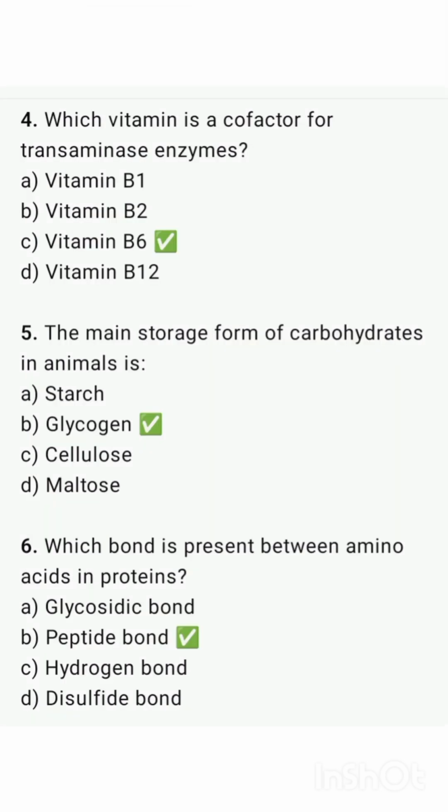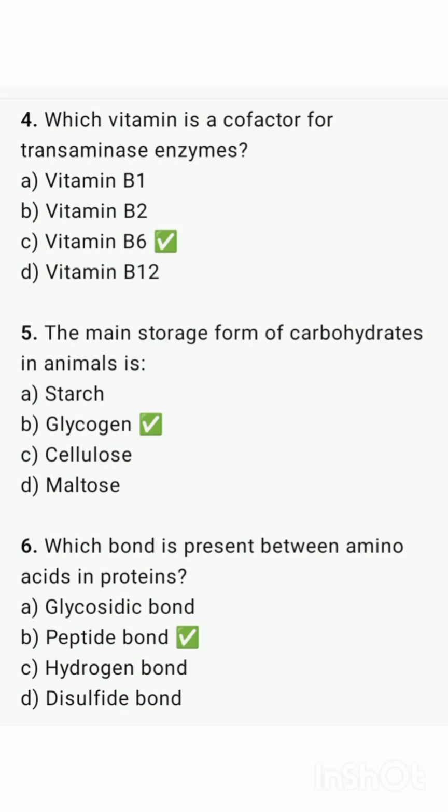Which vitamin is a cofactor for transaminase enzymes? Vitamin B6. The main storage form of carbohydrate is glycogen.